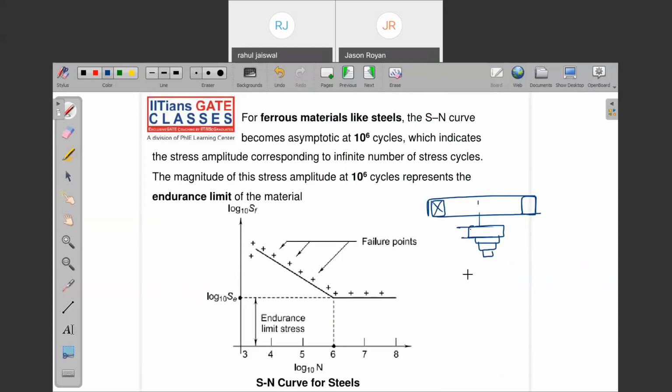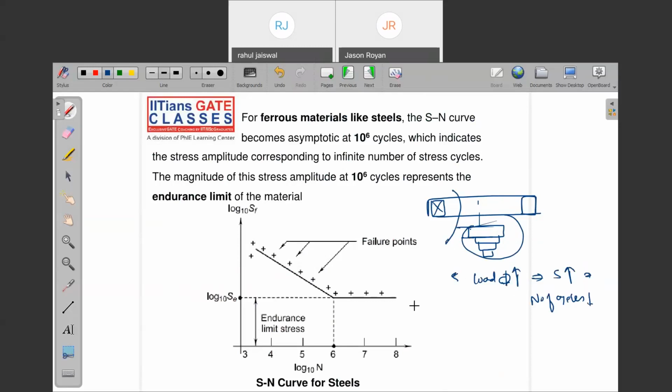Let's say I put 10 books on you, can you lift it? No, it will be difficult. In a similar way, if there is a large amount of load, will the number of revolutions or cycles for which we can use this component be high or low? It will be low. When the load increases, the stress increases. If stress increases, the number of cycles the component makes will decrease.